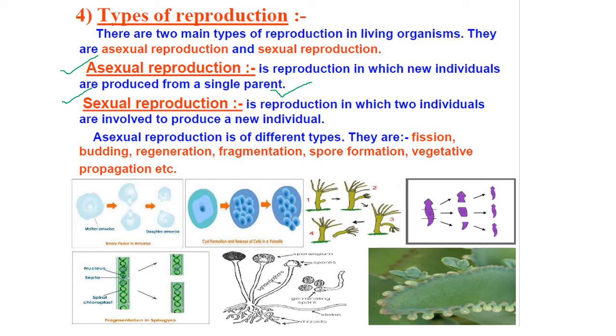The reproduction in which two individuals are involved to produce a new individual is called sexual reproduction. So first of all, we will be talking about asexual reproduction. In this, the types are fission, budding, regeneration, fragmentation, spore formation, and vegetative propagation.